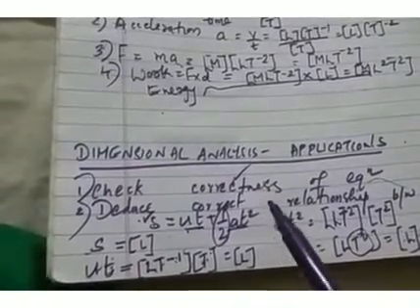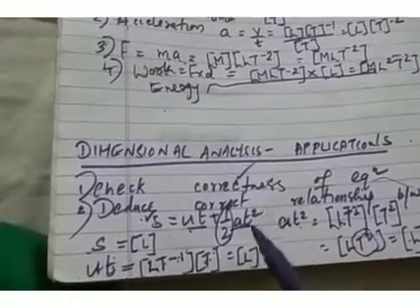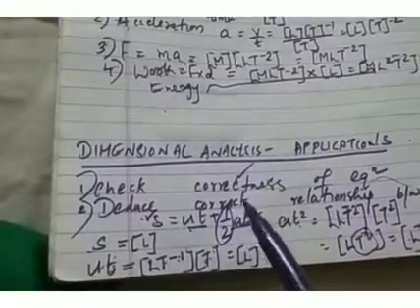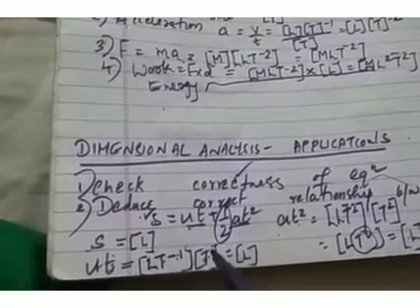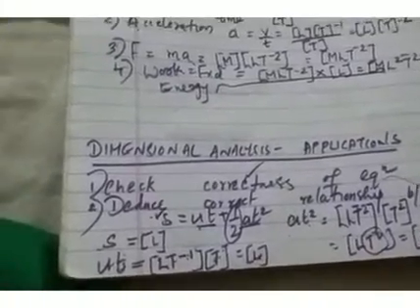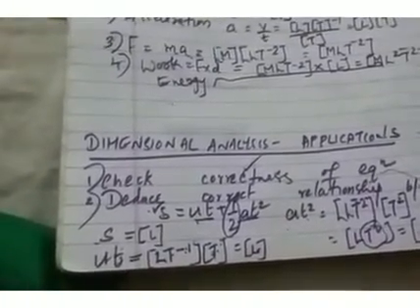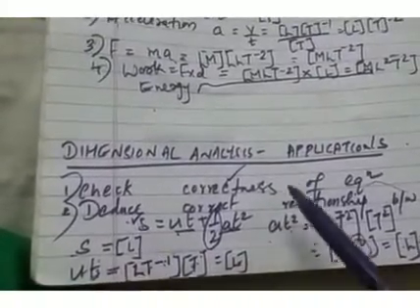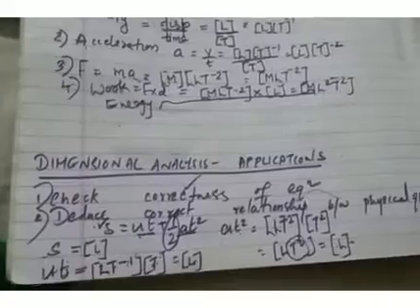So this is dimensional analysis. Okay, like this we can check the correctness of every equation. If the dimension of any one term of this equation is not equal to L, that means this equation is not dimensionally correct. Okay. The next application is to deduce the correct relationship between physical quantities.